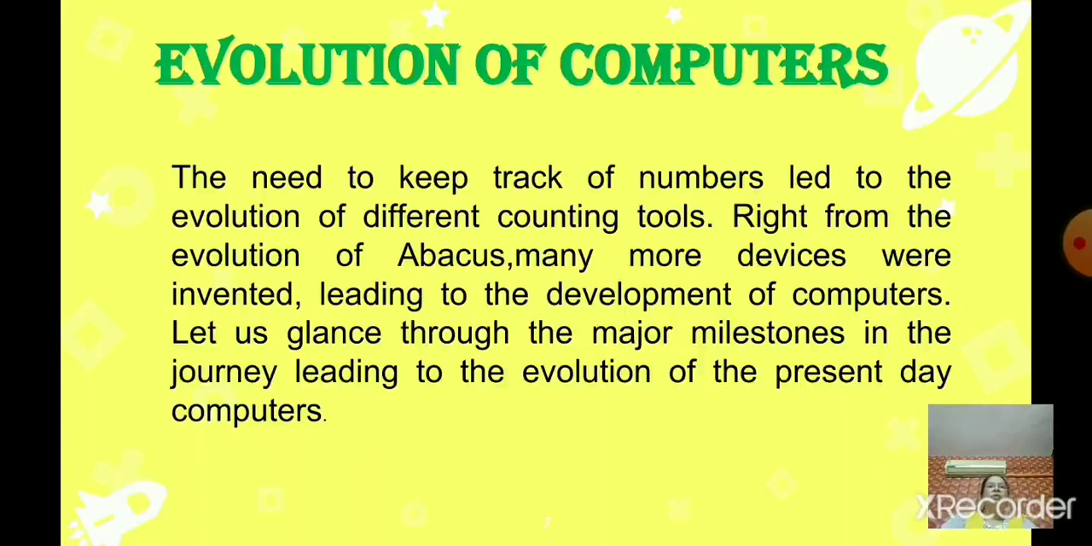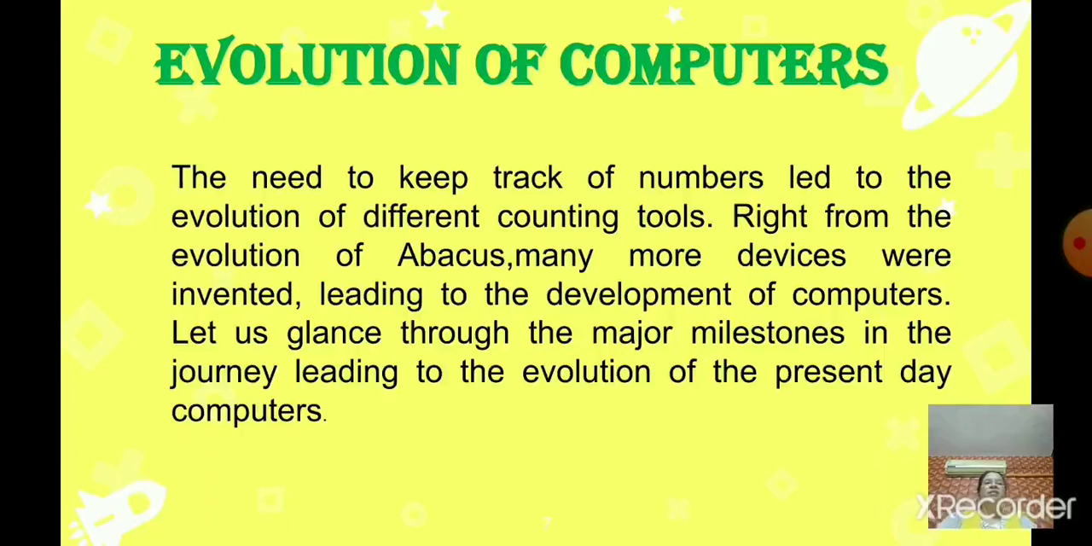The need to keep track of numbers led to the evolution of different counting tools. Right from the abacus, many more devices were invented, leading to the development of computers. So let us glance through the major milestones in the journey leading to the evolution of the present day computers.